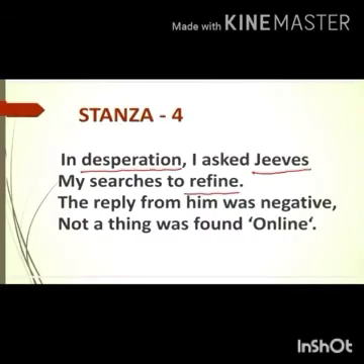Now let's see the fourth stanza. In desperation I asked Jeeves my searches to refine. The reply from him was negative. Not a thing was found online. Desperation means hopelessness. Jeeves is a software engineer. Refine means improved by small changes. So children, shall we see the explanation?